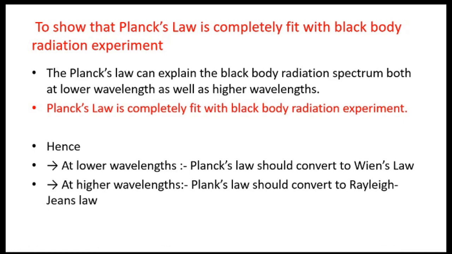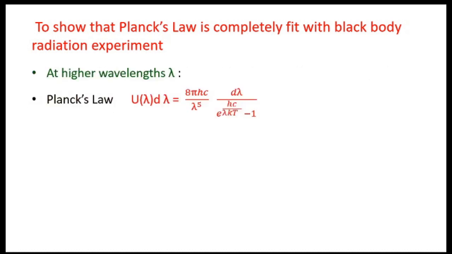And at higher wavelength, we have seen that the Rayleigh-Jeans law was valid and it could explain the black body radiation spectrum. So, at higher wavelength, Planck's law should convert to the Rayleigh-Jeans law. If this is satisfied, then we can say that Planck's law completely fits with the black body radiation spectrum and it can explain that spectrum.